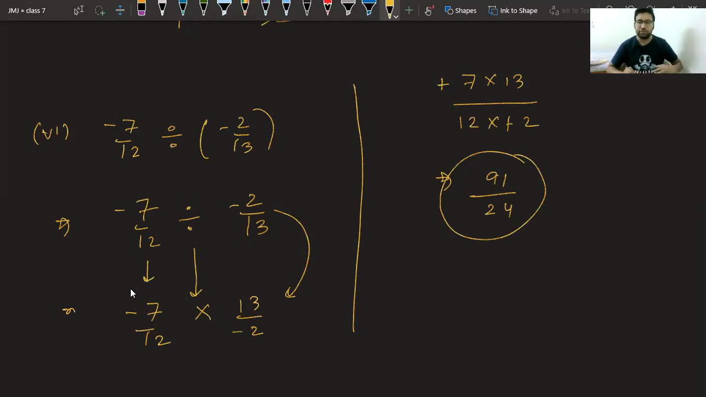This is the answer. Okay, so I hope I have given you enough hint for exercise 9.2. You can try the remaining questions on your own. They are very similar to chapter number 2.